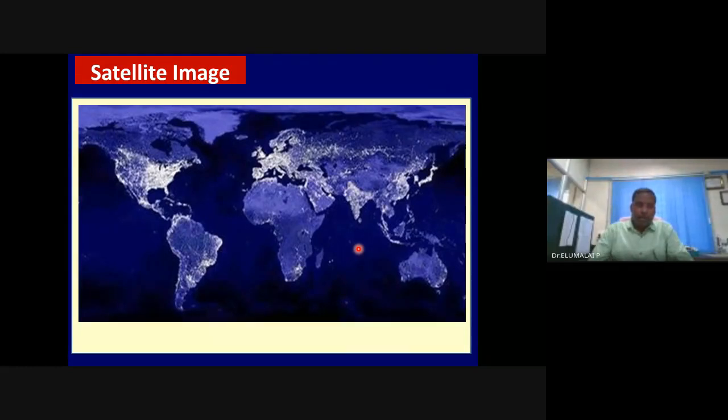Believe it or not, this satellite image shows the usage of electricity throughout the land. You will see that here and there are very bright spots.